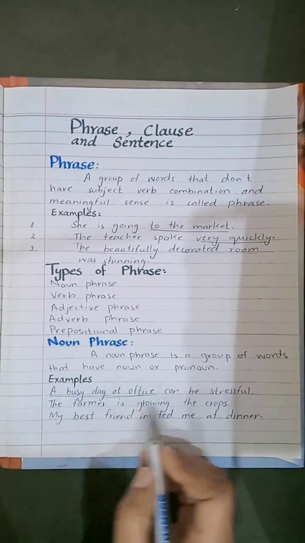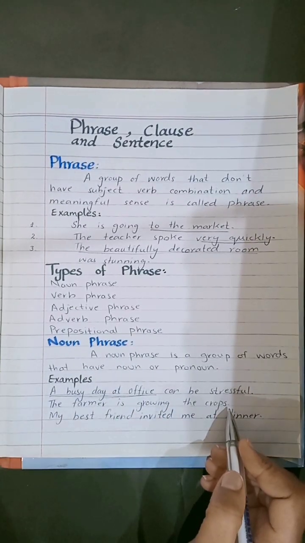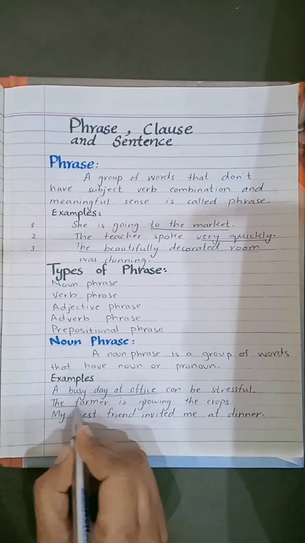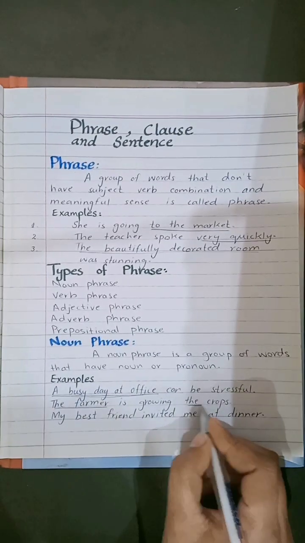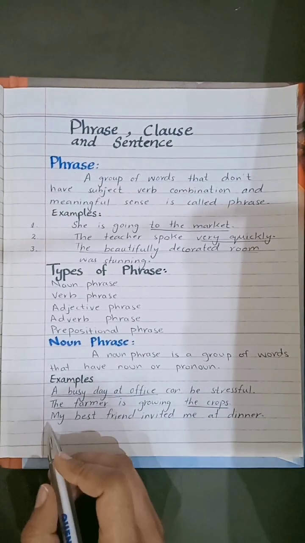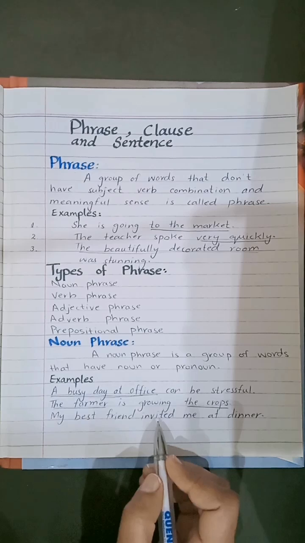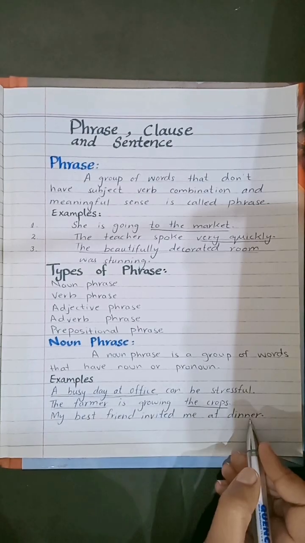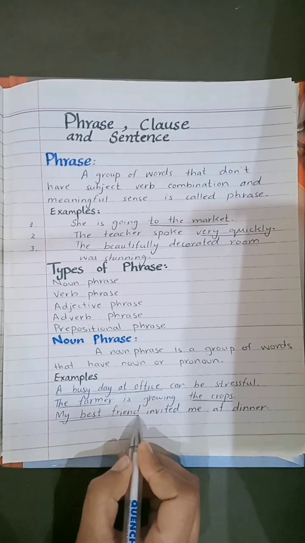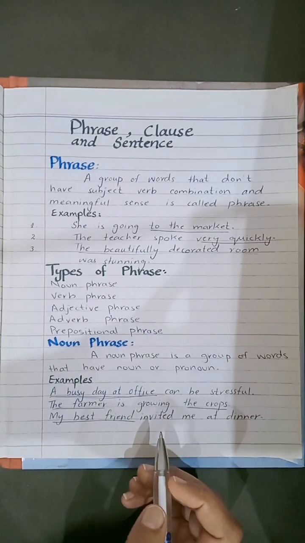The farmer is growing the crops. In this sentence, there are two phrases, the farmer and the crops, and both are noun phrases. My best friend invited me at dinner. Here in this sentence, my best friend is an example of noun phrase.